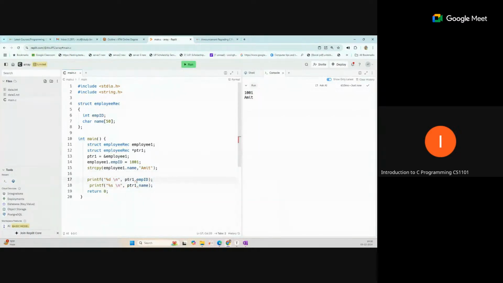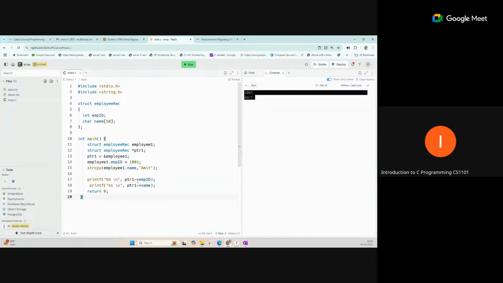Okay, so here this dot operator will not work, so we have to write it like this. If we have the pointer, we use a dash and greater than, so dash and greater than. This becomes like an arrow, and this will also access the same value of the field. So if you have a pointer to any structure, use this arrow-type symbol.